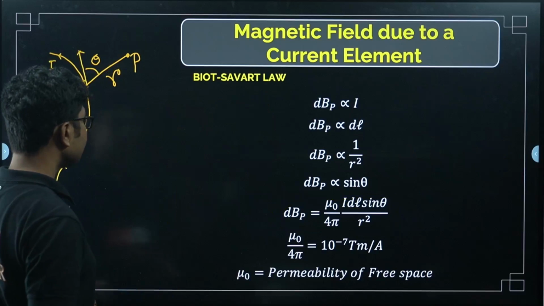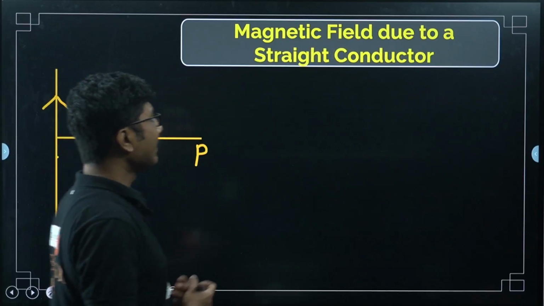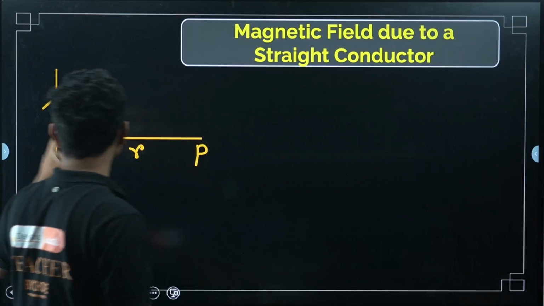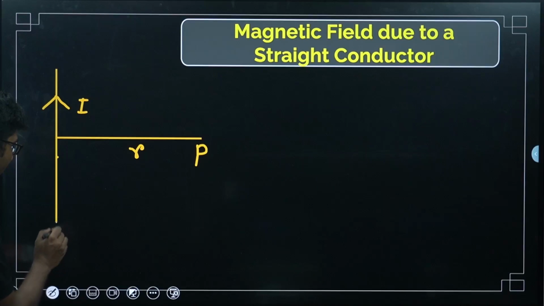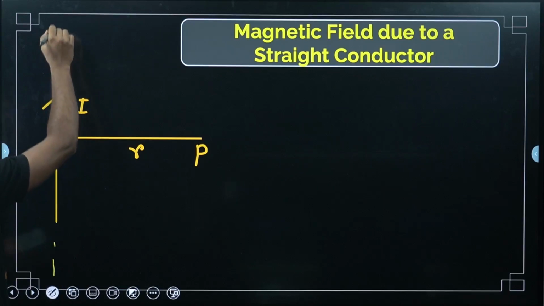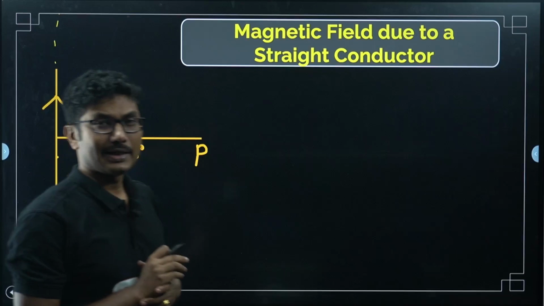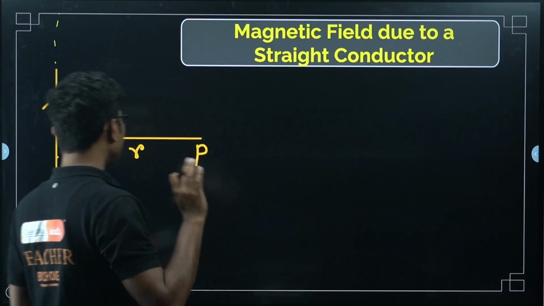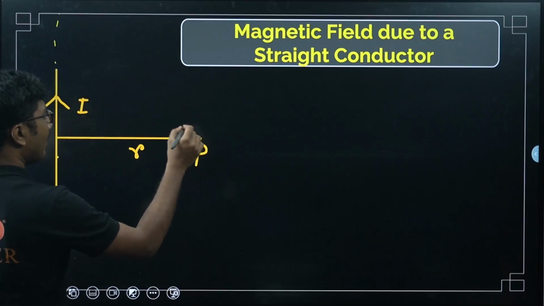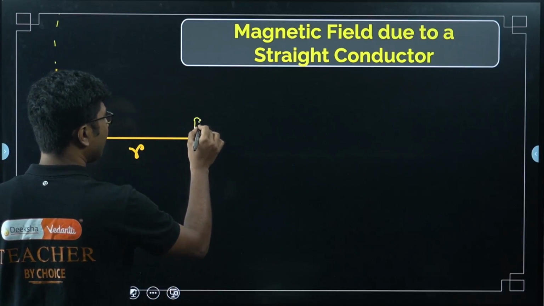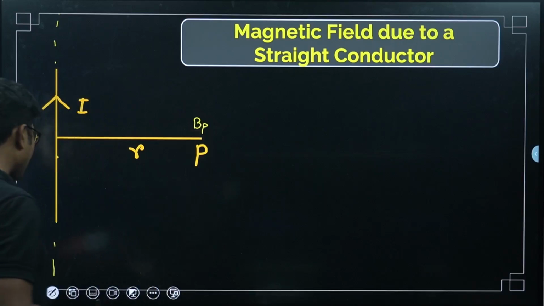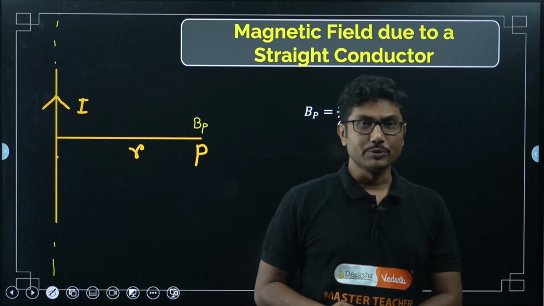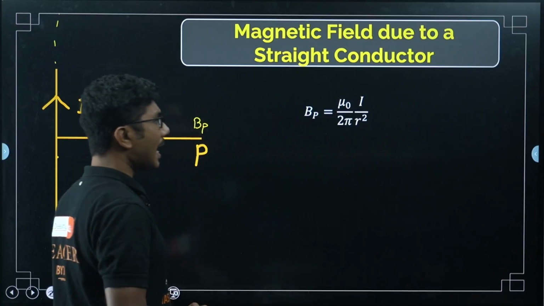Now, magnetic field due to a straight infinite conductor. I have a straight infinite conductor. It is coming from somewhere and going somewhere. If this is a straight conductor, we can do the integration. I am not doing the integration, but after doing the integration, if you find the magnetic field at this point P, then you can calculate that magnetic field using this formula: BP is equal to mu naught by 2 pi, I by r.